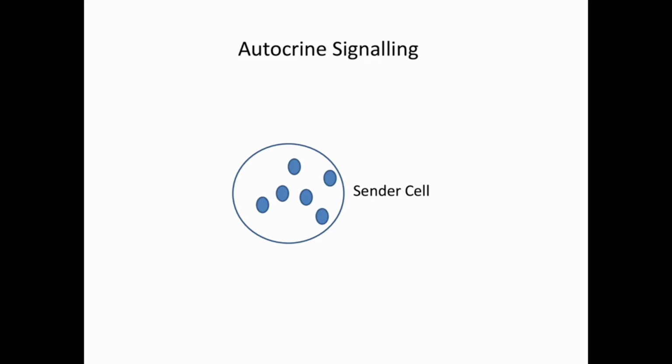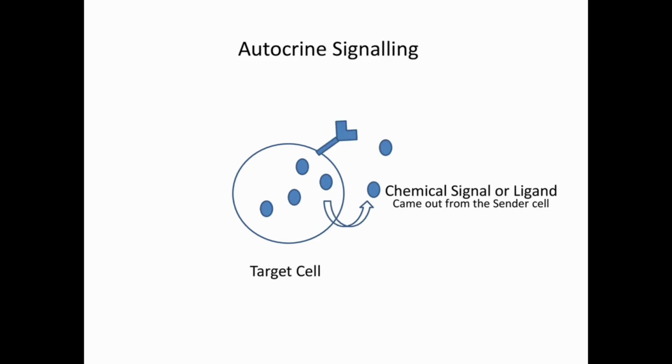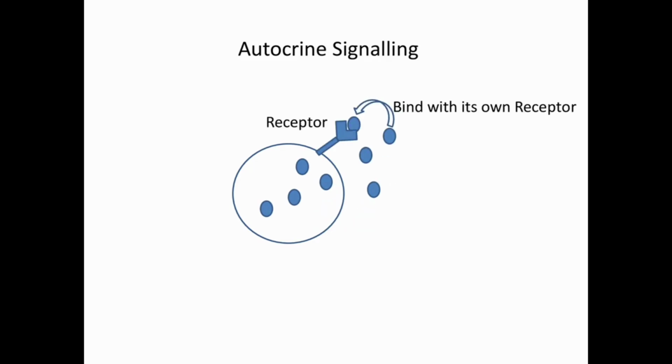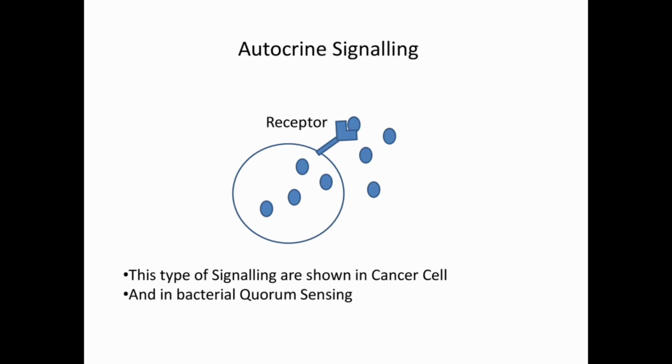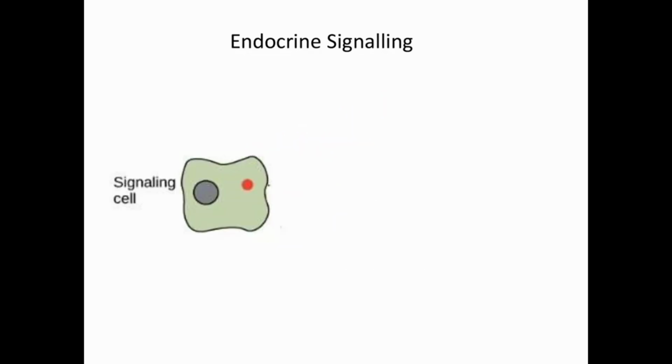Next one is the autocrine signaling. In autocrine signaling, a cell signals to itself, releasing a ligand that binds to a receptor on its own surface. Next one is the endocrine signaling.